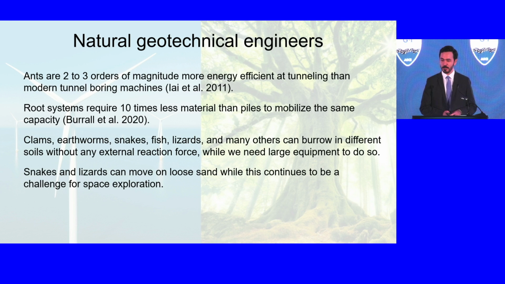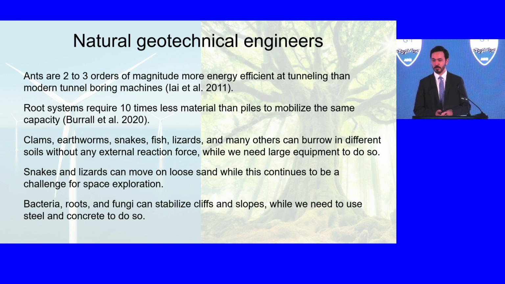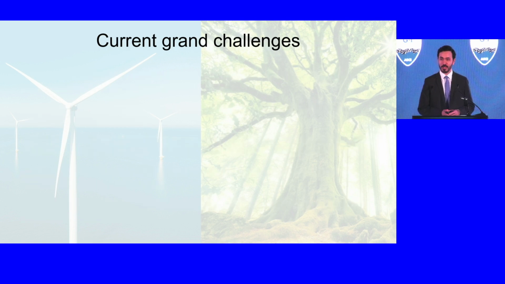Snakes and lizards can move in loose and unstable ground, while this is still a challenge for space exploration. And finally, bacteria, roots, and fungi can stabilize cliffs and slopes, while we need to use concrete and steel to do so. So there are certainly things we can learn from this. And I think we have some challenges that we could use some help with.